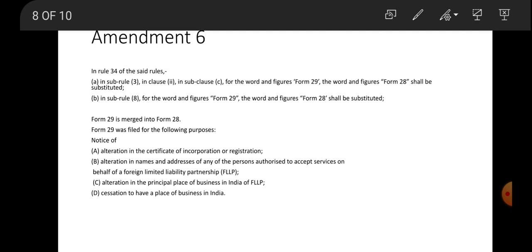As per the earlier provision, Form 29 was filed for the following purposes. What was the purpose? First, notice of alteration in the certificate of incorporation or registration, or alteration in the name and address of any other person authorized to accept service on behalf of the foreign limited liability partnership, or alteration in the principal place of business in India of the foreign limited liability partnership, and cessation to have a place of business in India. In that case, Form 29 was required to be filed. By this amendment, Form 29 is merged into Form 28.